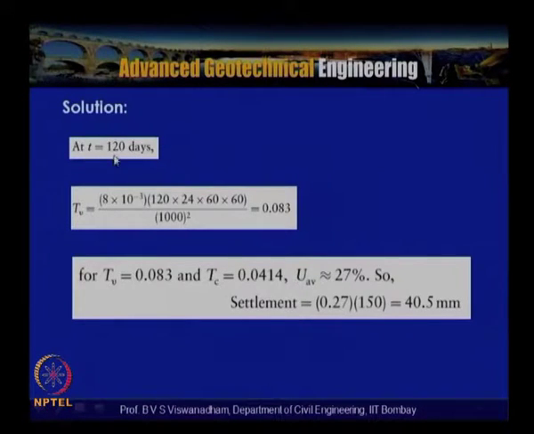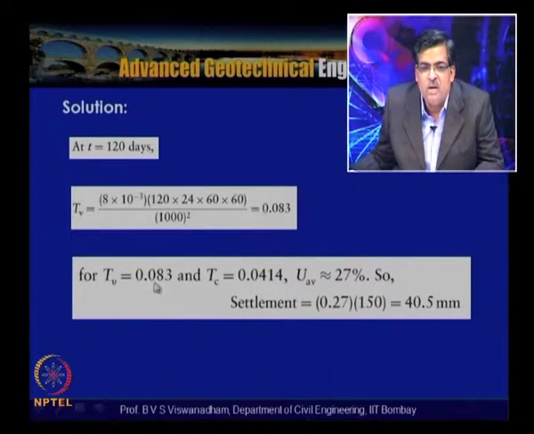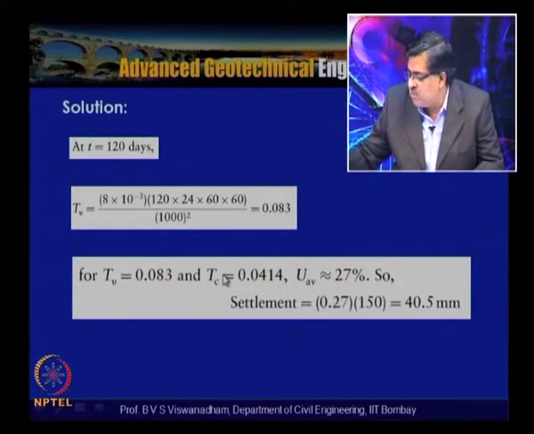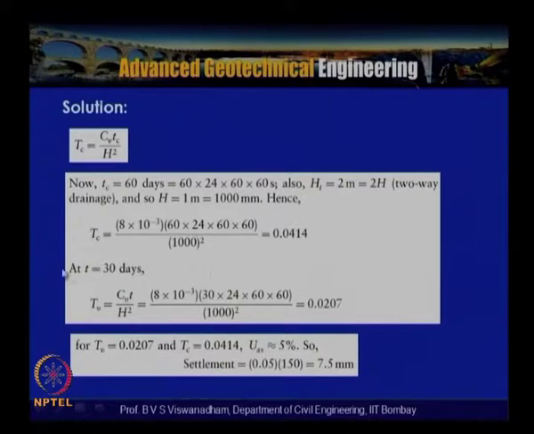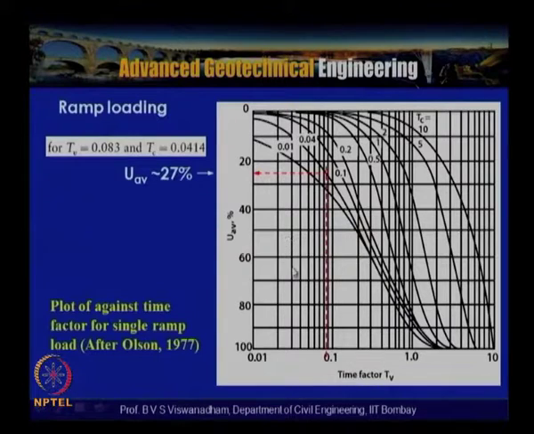So, this is for 120 days. Here similarly we calculated Tv for 120 days, and determined Tc, which from the 60 days of construction we initially got as 0.414. Then for Tv of 0.8083 and Tc of 0.44, we can say the average degree of consolidation is about 27%.